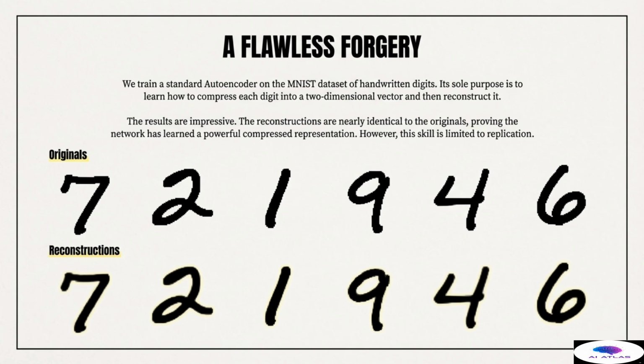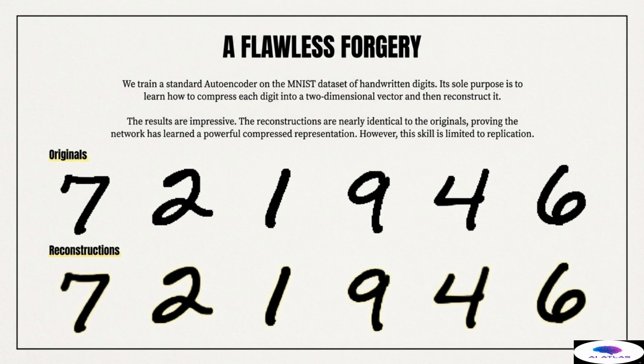To demonstrate this, we train a standard autoencoder on the MNIST dataset, which consists of thousands of handwritten digits. The network's sole purpose is simple: compress each complex image into a much smaller, two-dimensional vector in the latent space, and then expand that vector back into the original image. The results, as shown here, are impressive.